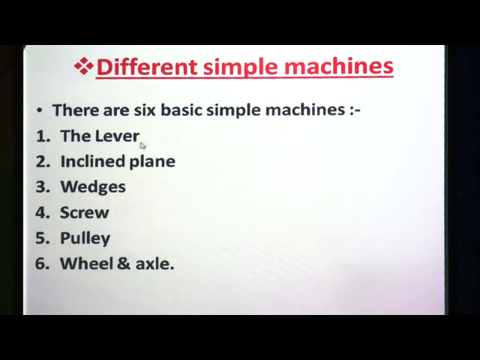These are the 6 basic simple machines, and keep in mind all the complex machines like sewing machine, washing machine, computer, all complex machines are made up of these 6 simple machines. That means, any of the complex machines is made up of these 6 simple machines.